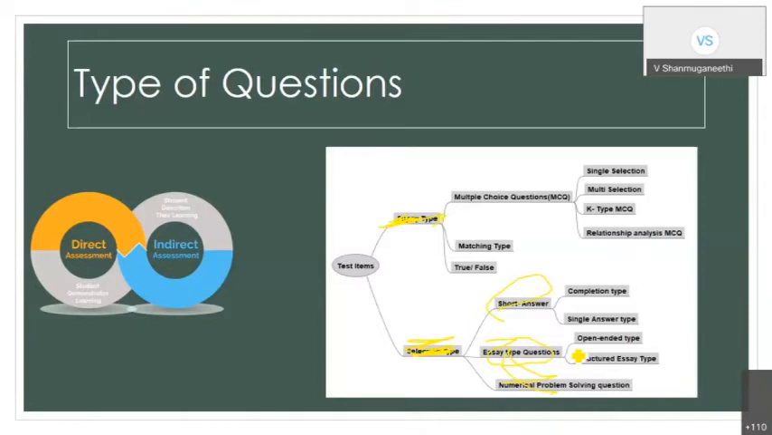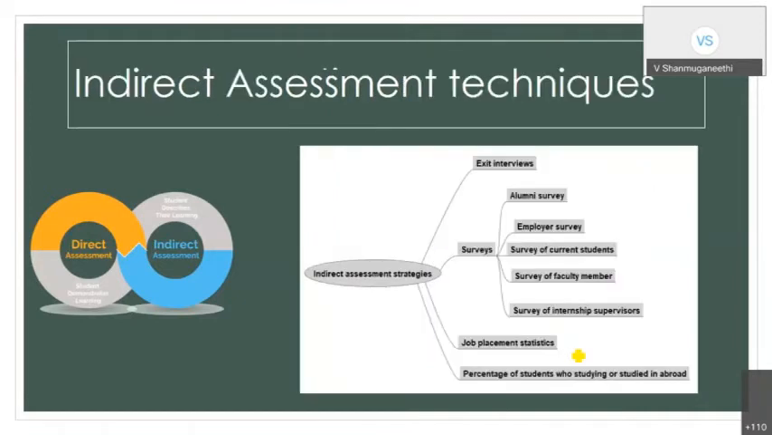So there are different kinds of questioning we can do. When we go to indirect assessment, the indirect assessment is nothing but getting the learning experience. The learning experience can be collected only through a survey. The survey may be of different kinds: maybe during the course I conduct a survey after the first assessment, or I can have an exit survey, or I can make the student do a mini project and then conduct a survey.